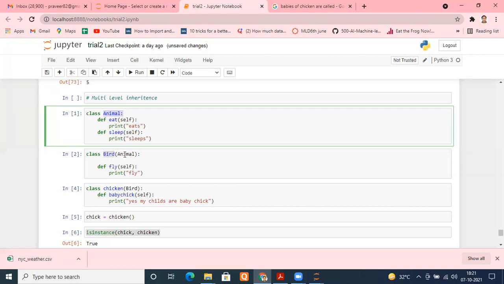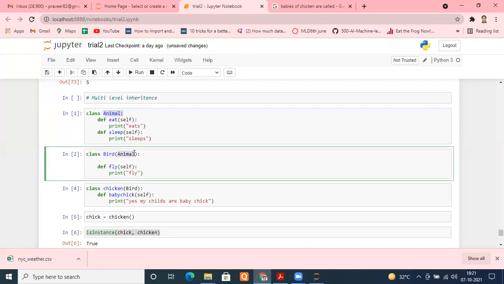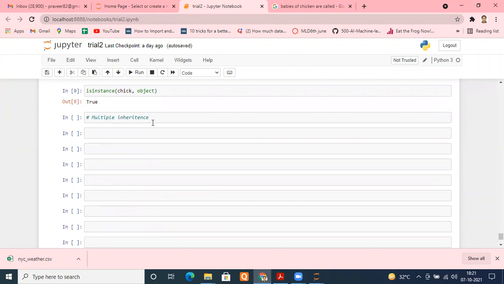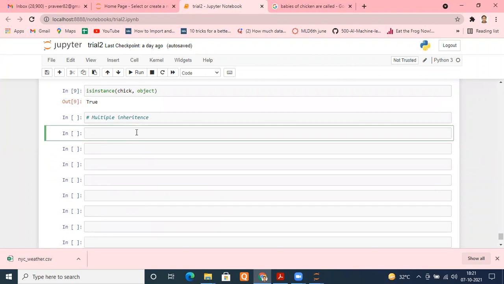Here I just inherit the properties of the Animal class. I may incorporate the properties of other classes as well. When we inherit the attributes and methods of more than one class, we call it multiple inheritance. Okay? So let me take an example.